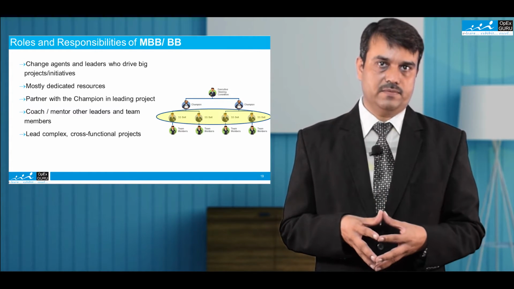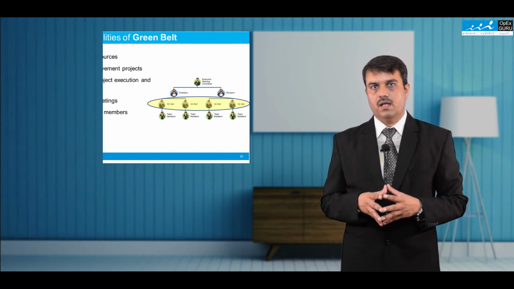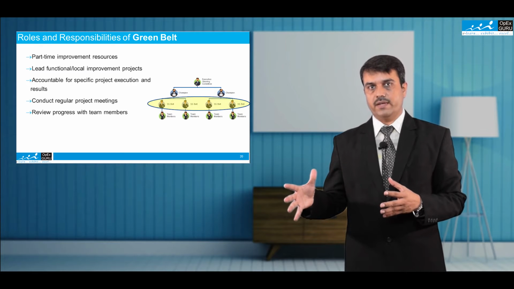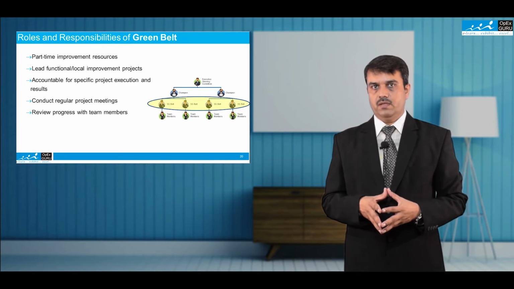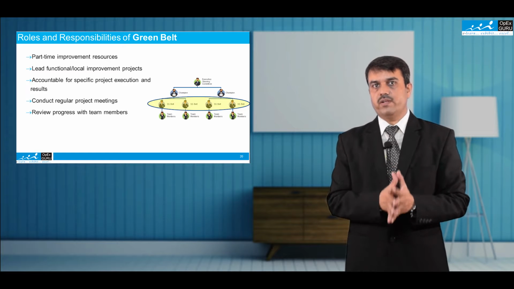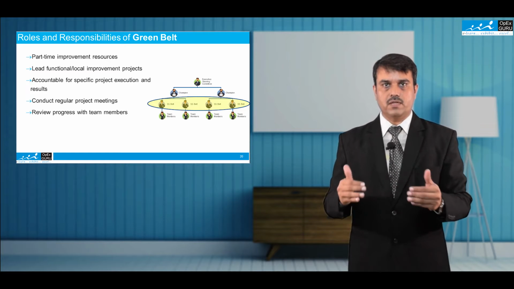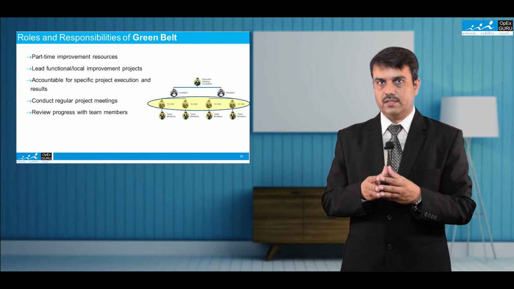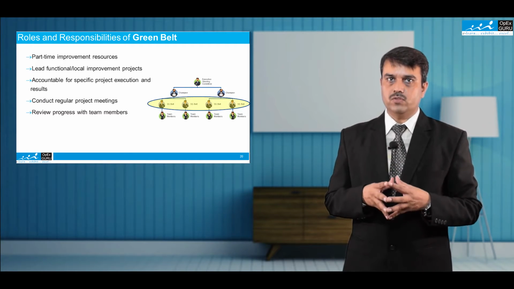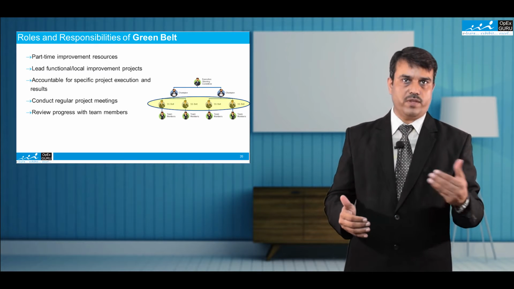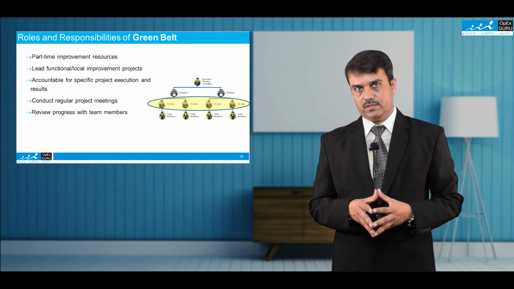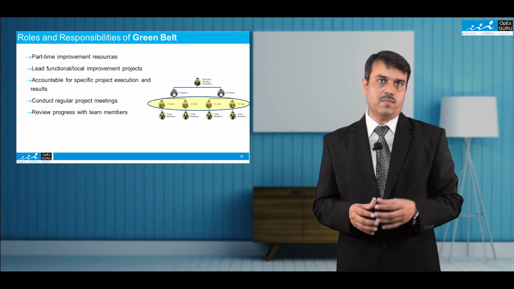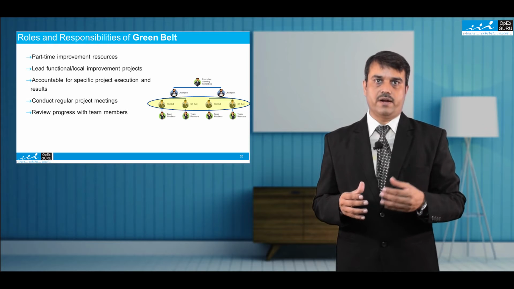Six Sigma green belts are usually a part-time resource. They are also responsible for other functional areas as well as Six Sigma. They lead the projects which are usually at a local level or a functional level. They will be responsible for bringing the result in the Six Sigma projects, and for allocating tasks to various team members. They will also participate in all the review meetings and ensure that the Six Sigma project is progressing as desired.